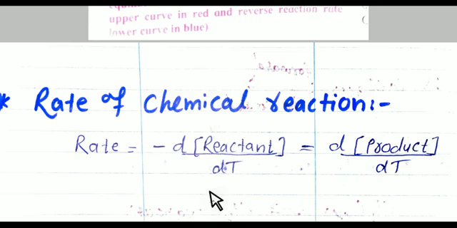So students, the meaning of this formula is that the rate of chemical reaction is equal to the small decrease in concentration of reactant during the small time interval, which is equal to the small increase in concentration of product during the small time interval dt.